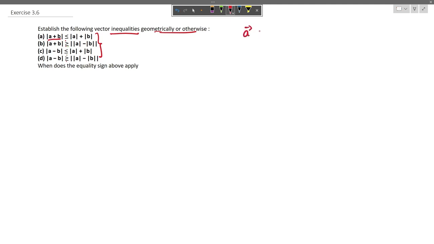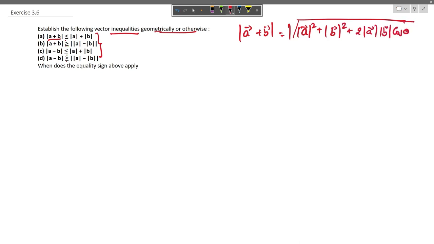Let us assume that there are two vectors, A plus B. The magnitude of the vector addition can be expressed as the square root of A squared plus B squared plus 2AB cos theta. Now let us pictorially represent this. Here cos theta ranges between -1 and 1. Now let us represent it with a graph.